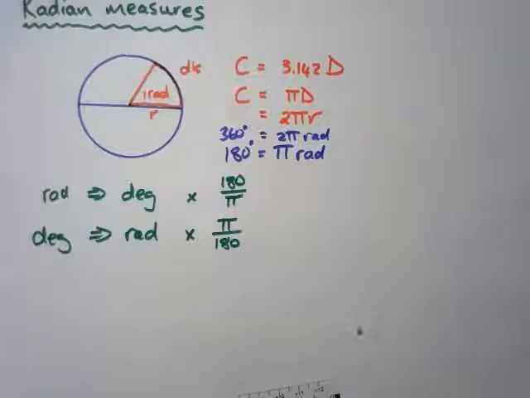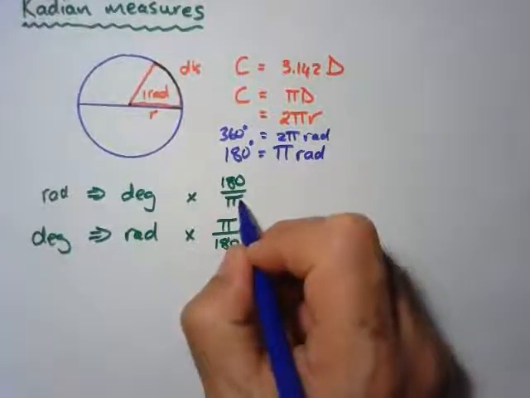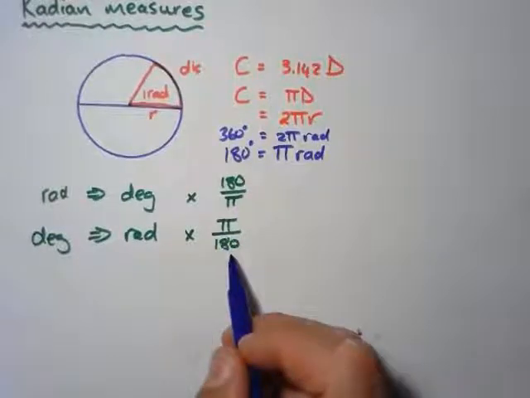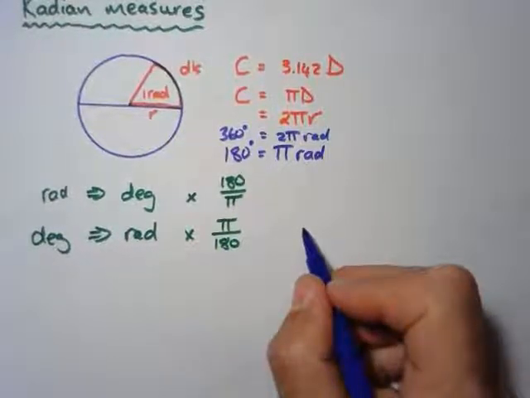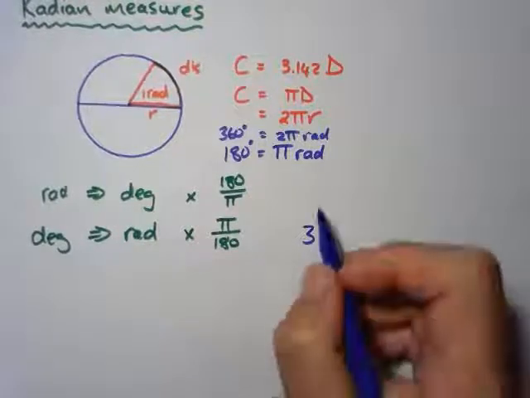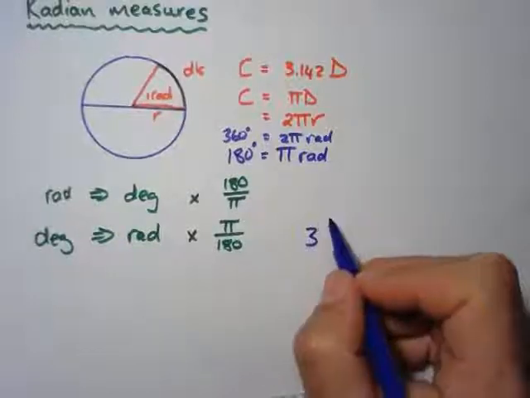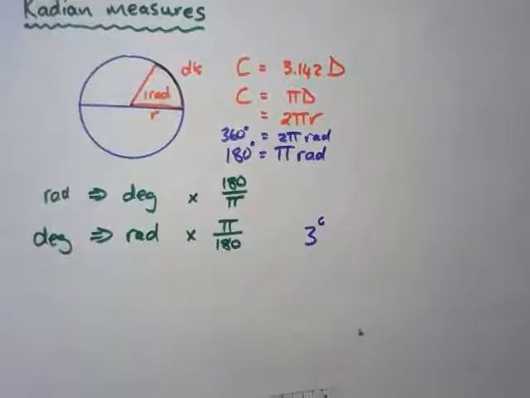The only other thing that you need to know is how this is written. If there's nothing, so just pi over 180 degrees, or if they say the angle is 3, that means it's 3 radians. If there's not a degree sign up here, then it's just radians. Or a C there shows that it's also already in radians. Have a look at the examples following this video.